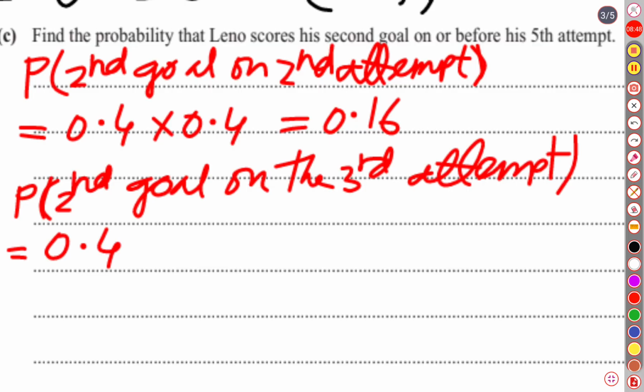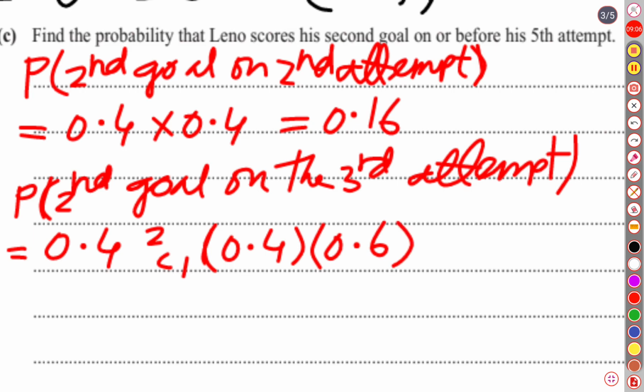But what about the first two attempts? Among the first two attempts we don't know when he succeeded, that means it's binomial distribution. So one success among the first two attempts and one failure. The probability of failing in each attempt is 0.6. So what is it going to be? It is going to be 0.6 into 0.4, that is 0.24. So 0.4 times 0.24 is 0.096. If 0.096 is multiplied by 2, it is 0.192.